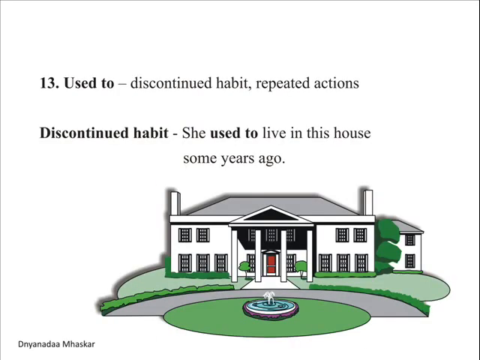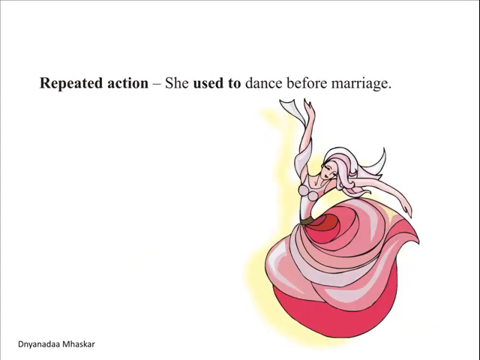Let us see the 13th modal, used to. Used to is used to indicate discontinued habit or repeated action. Let us see discontinued habit, how it is used. She used to live in this house some years ago. Used to as repeated action. She used to dance before marriage.